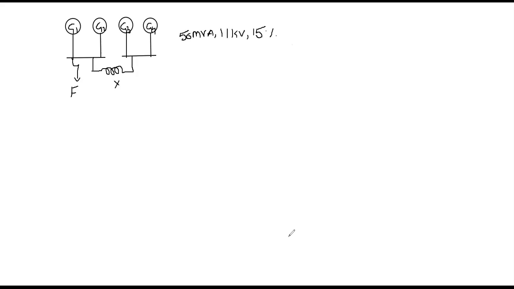Now see the text here. Case 1: find the fault level with X equal to 0. Second: what is X if the fault level is equal to 800 MVA?